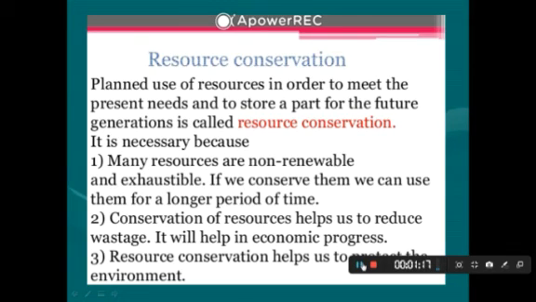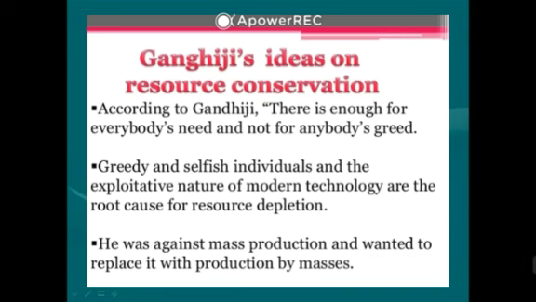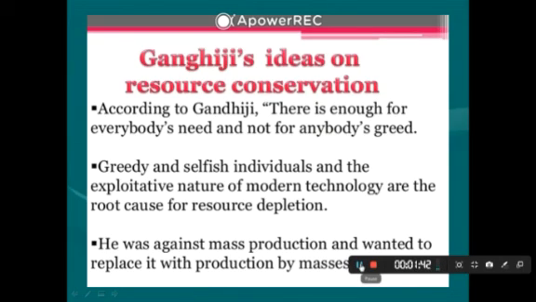It is very important. And to protect our environment, this is also resource conservation, and avoid deforestation. And provide afforestation. This is also a resource conservation example. Gandhiji also spoke about resource conservation. That means use those types of resources that are easily available in our surroundings, and provide maximum development. This is Gandhi's thought.